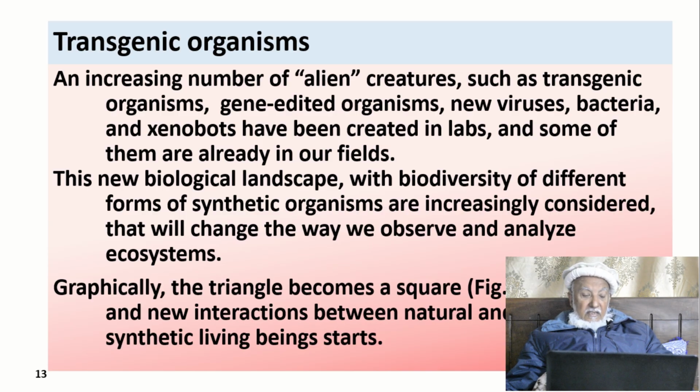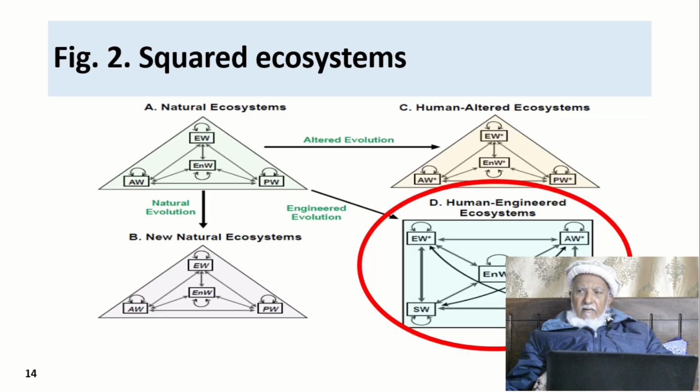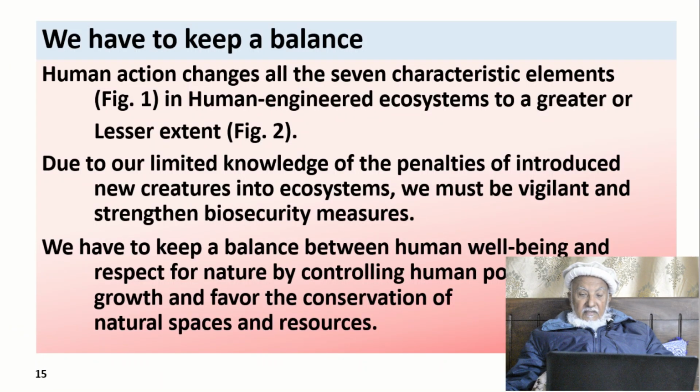Graphically, a triangle becomes a square, as in figure 2, which is coming next. A new interaction between natural and synthetic living organisms begins. This is the original picture. Within the red you can see a human engineered system, which has changed into a square because all four corners are interconnected with each other and a new environment has been formed. So this is a squared ecosystem, you can say, or human engineered system. We have to keep balance.